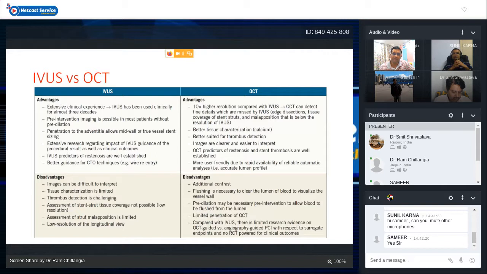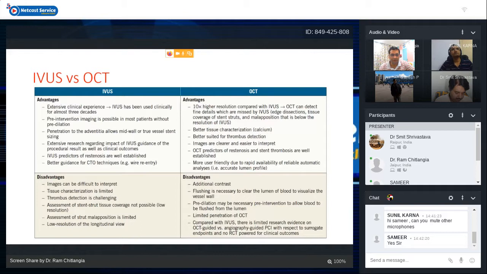But IVUS has more rich clinical data, as it has been used for almost the last 3 decades. It is possible in most patients without pre-dilatation. It can see the whole of the vessel wall. Extensive research is available. IVUS predictors and parameters are more well established, and it is better guidance for CTO techniques like wire re-entry. The disadvantages are that it can be difficult to interpret the images.